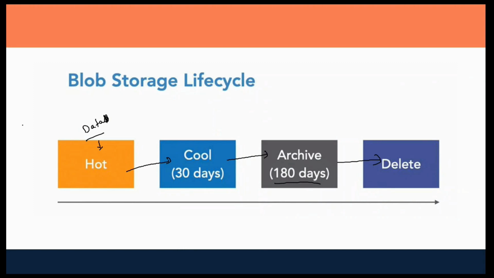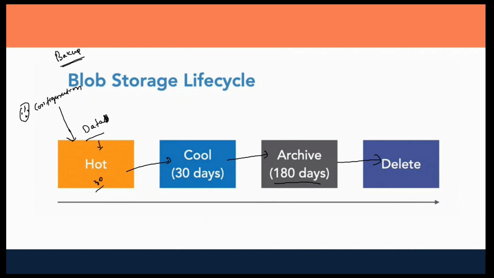I would give the example of backup. Let's say you have a router, and for that router you are taking the configuration backup. First of all, that data would go on hot storage and remain there for 30 days.